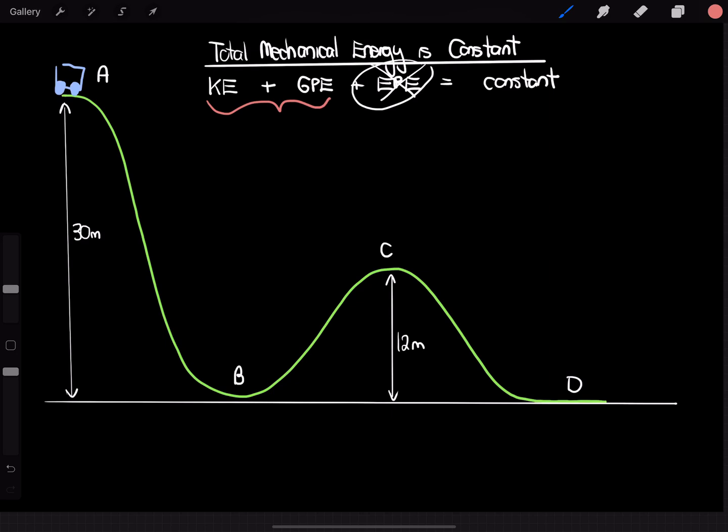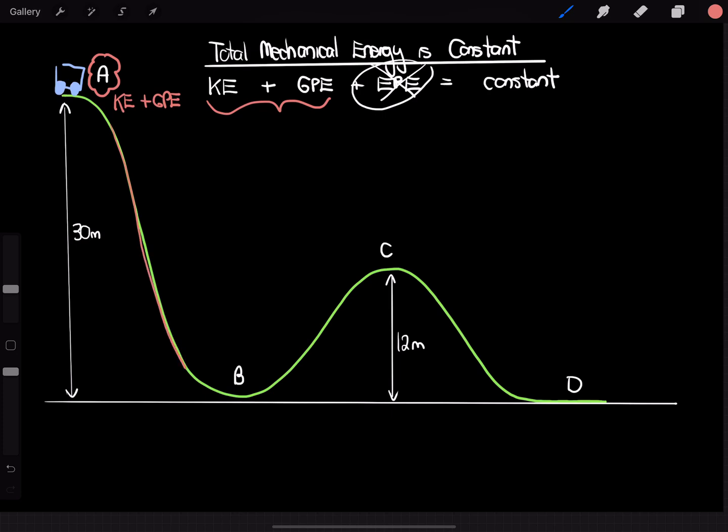Now, what we're saying here is whatever total amount of energy it started with at position A, the total amount of kinetic energy and gravitational potential energy it has here, that'll be the same throughout the entire journey.